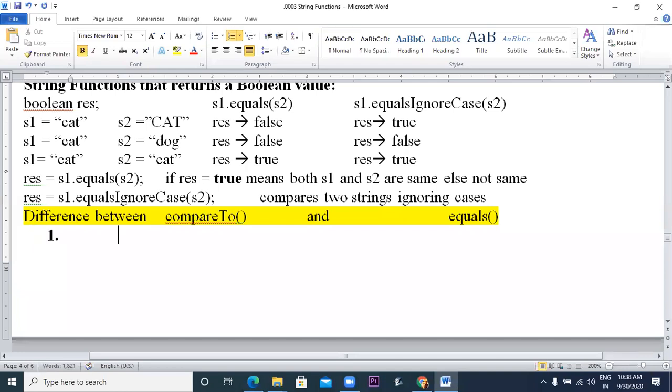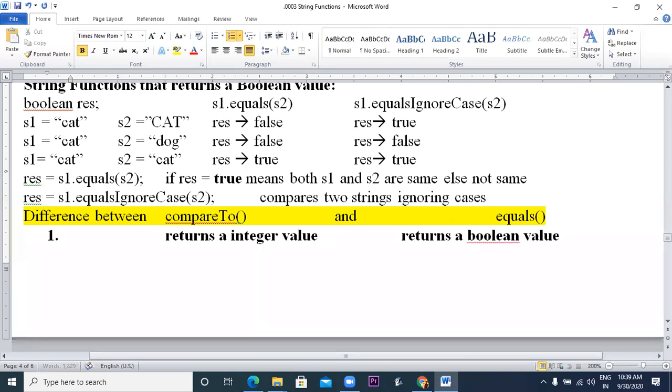First difference. Returns an integer value. Is this clear? Do you remember now? compareTo returns an integer value. The compareTo function returns either a 0 or a value greater than 0 or less than 0. And equals returns, what does it return? A Boolean value. Yes, a Boolean value.